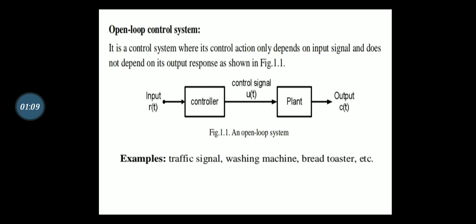If the control action depends only on the input and does not depend on the output response, such a control system is called an open loop control system.